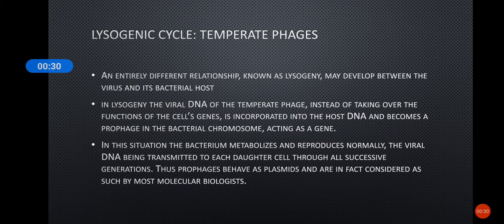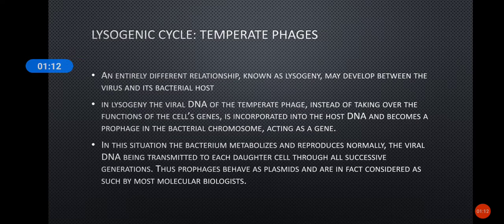In the lysogenic cycle, the DNA of the temperate phage is incorporated into the host DNA, that is the bacterial chromosome, and they do not take over the functions of the cell's genes. They become a part of that bacterial chromosome, and are called a prophage. They act as a gene and are replicated like the bacterial DNA only. Once the bacterial DNA is replicated, they also get replicated along with it and are passed to the daughter cell.